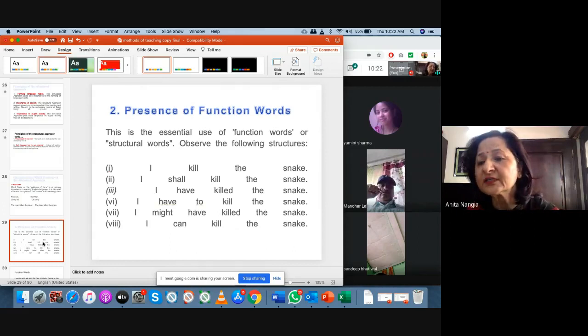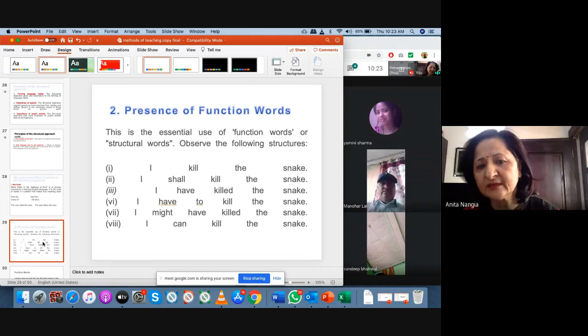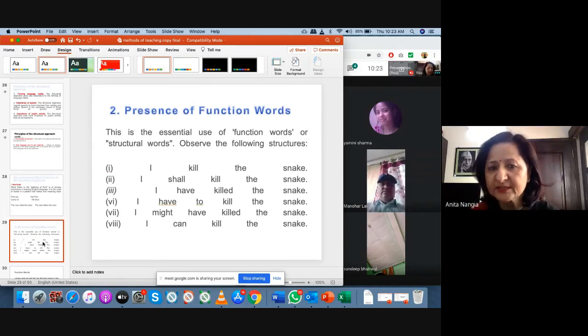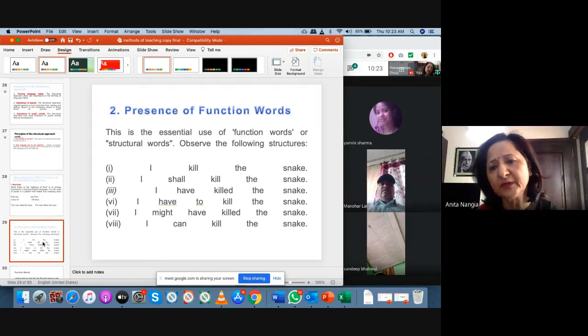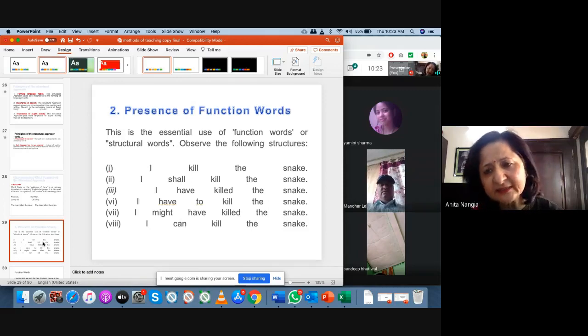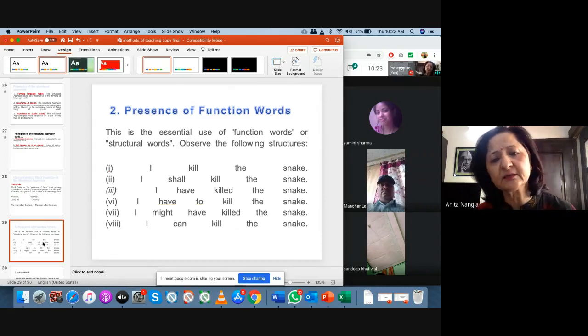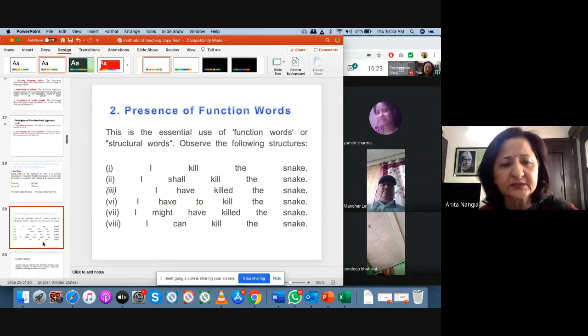Then presence of function words. What are function words? These are structural words like shall, have, has, auxiliary verbs. I kill the snake. I shall kill the snake. Now look at this. I have just put a functional word shall and it is changing the whole meaning. I shall kill the snake, that is in future I am going to do this thing. I have killed the snake, that I have just killed it. So it is only with the functional word the sense is changing. I have to kill the snake, that it is my obligation. I can kill. So with functional words like shall, have, might, can, we can change the meaning of the structures.